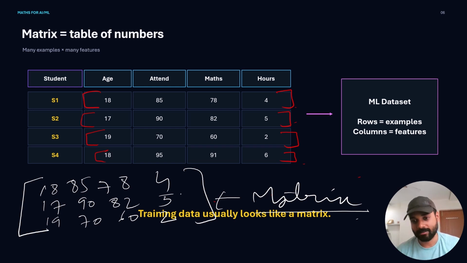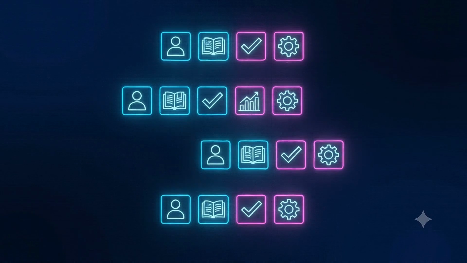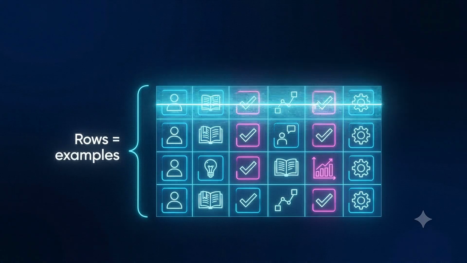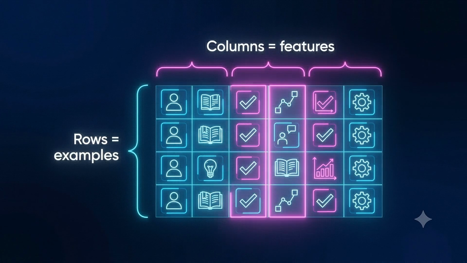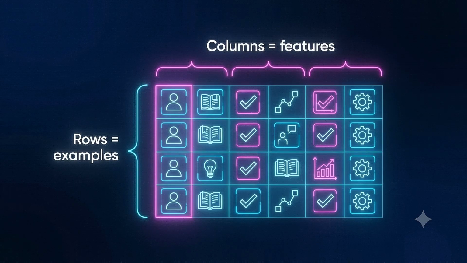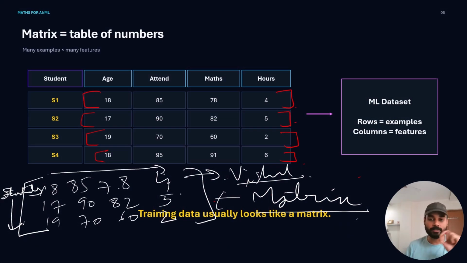What does this statement mean? Rows are examples, basically meaning that rows are students, and these are their properties. So 18, 85, 78, 4 is the property of the student that we discussed, Vishal. So rows are examples, columns are features. So 18, 85, 78, and 4 are the features of a single student. Very clear? Each row is one student and each column is age, attendance, maths marks, or study hours.